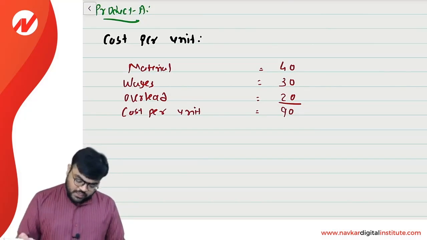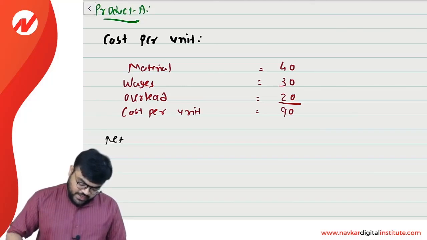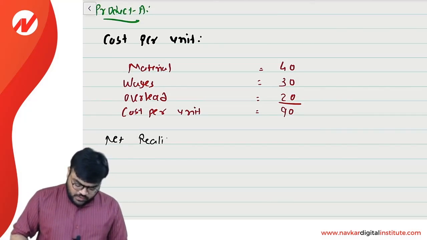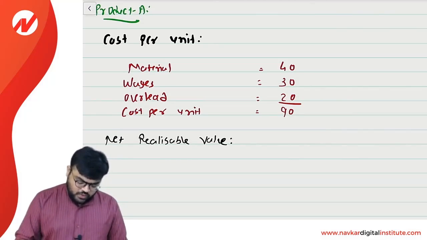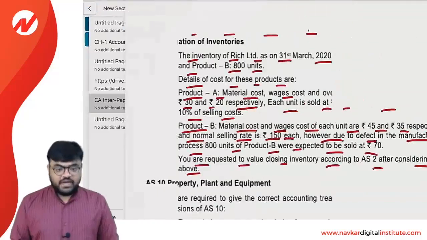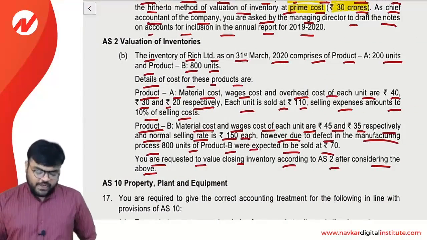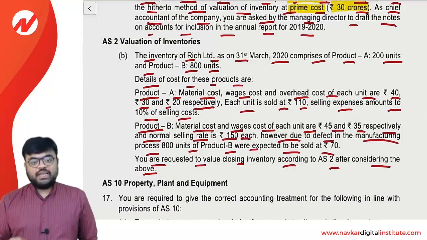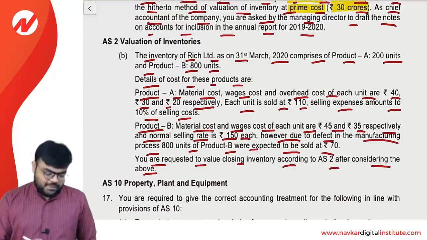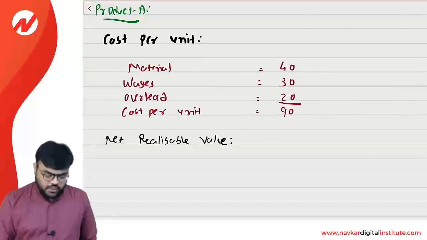So the cost per unit will be 90. Clear? Now we will calculate net realizable value. In the question, they have clearly given that you can sell the particular unit at 110, but if you want to sell at 110, you have to incur the 10% of the selling cost. Clear?